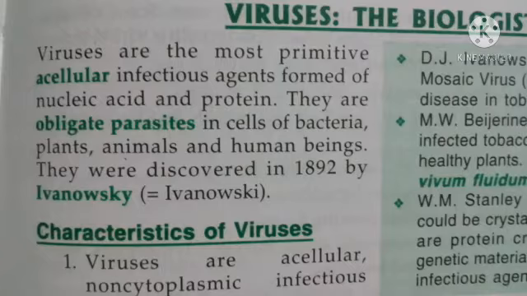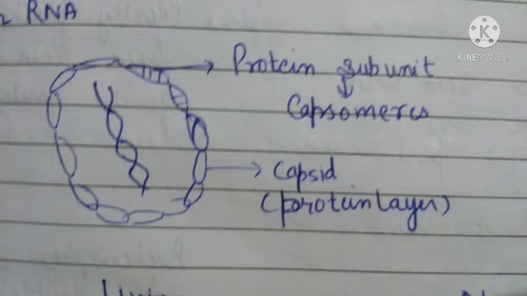So let us study the structure of a virus. Viruses are made up of nucleic acid and protein only. Here in the picture, it is the simplified way to study the structure of a virus. Here you are observing a protein layer. The protein layer is known as the capsid, and it is made up of smaller protein subunits that are known as capsomeres.